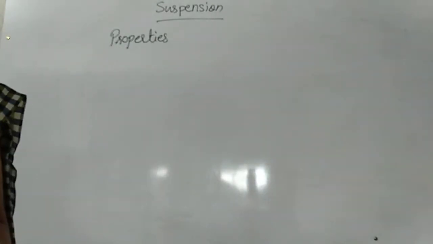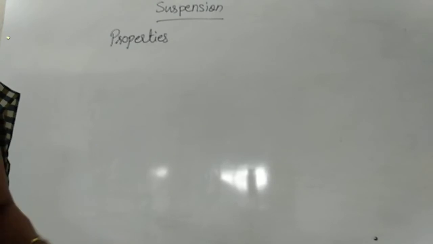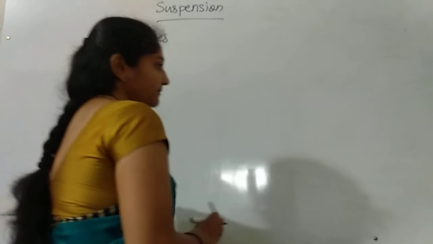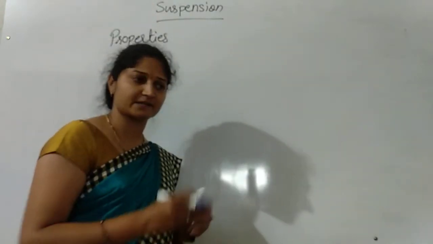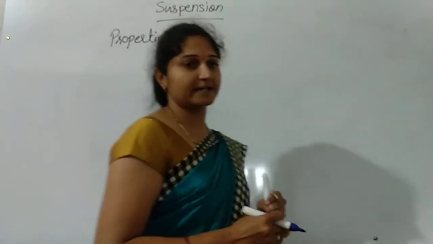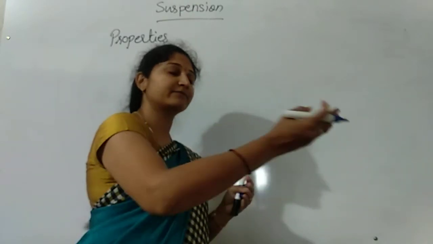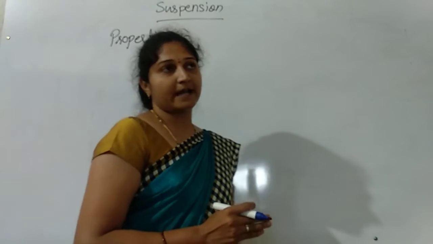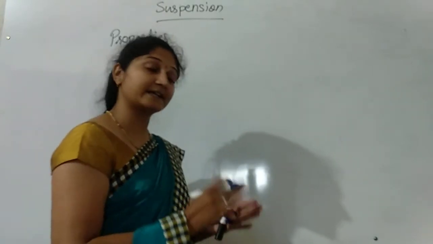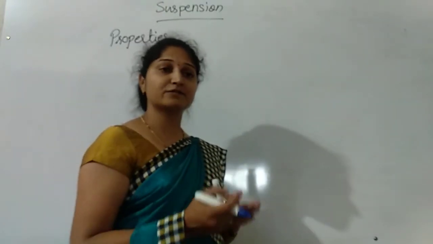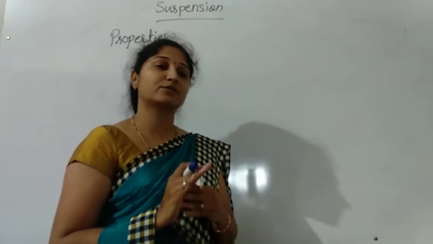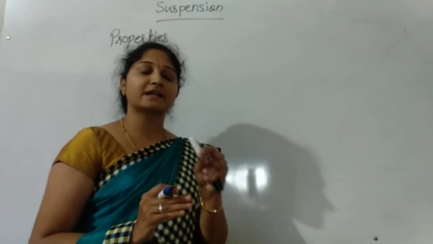Suspensions are either opaque or translucent. Transparent means that through the medium anything can be seen clearly. Translucent means a blurred, not clear picture is seen.